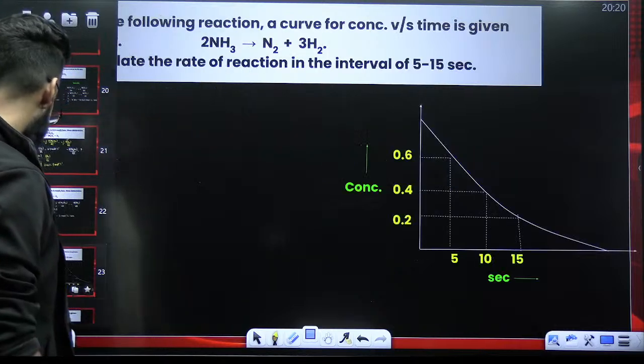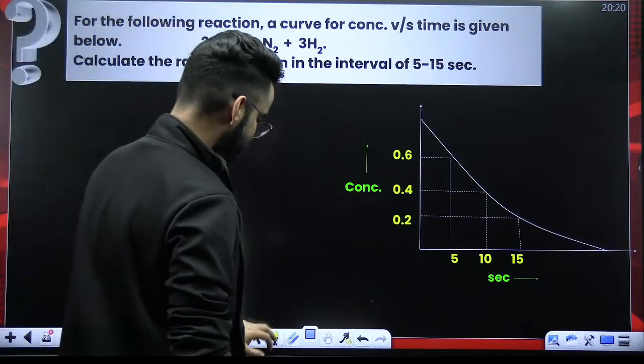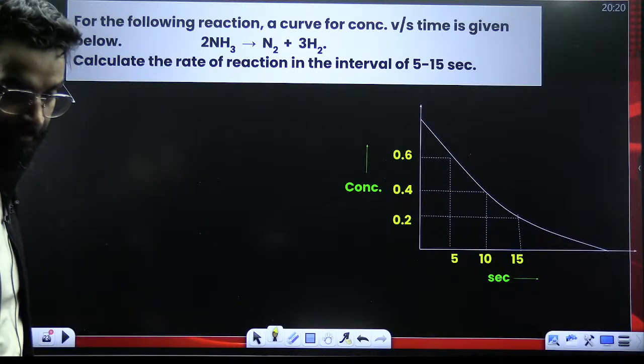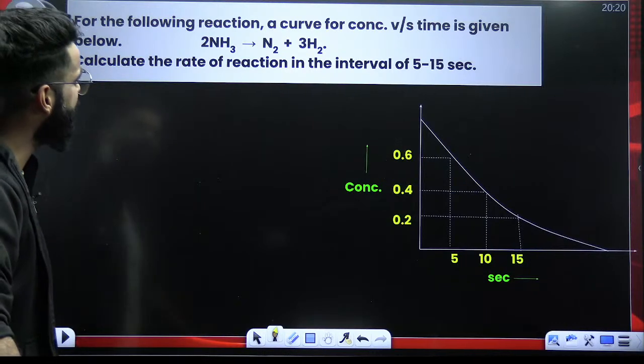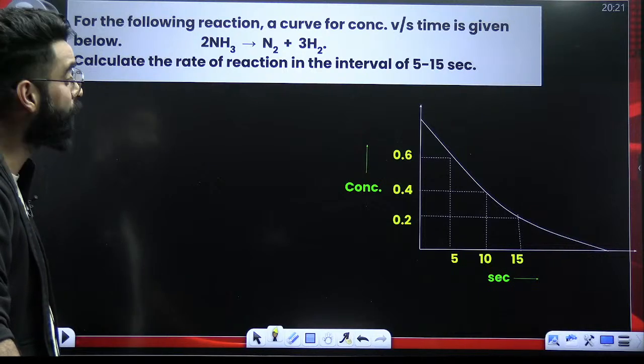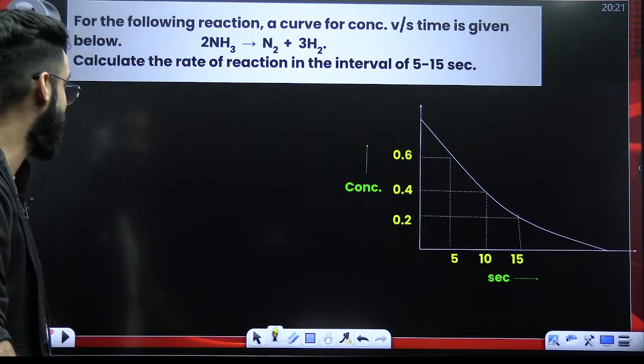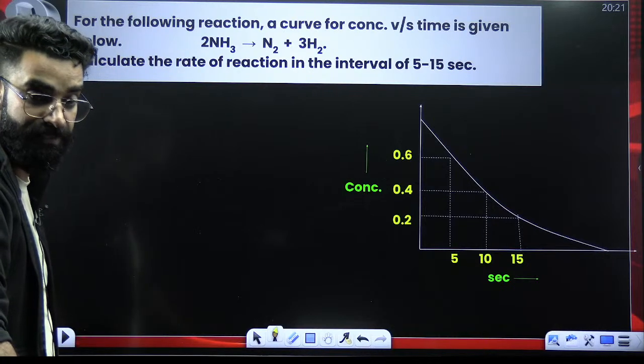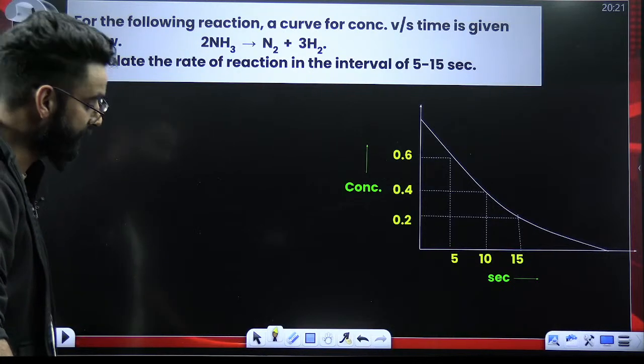If it is clear, then look at this one. The second question which is on your screen. The question is, for the following reaction, a curve for concentration versus time is given. Calculate the rate of reaction in the interval 5 to 15 seconds.